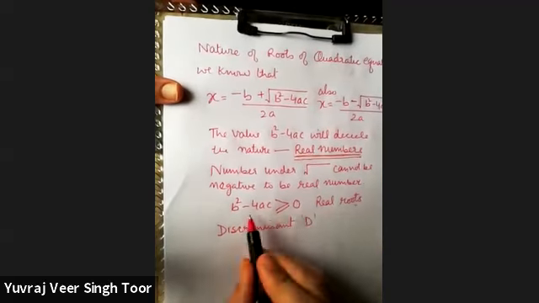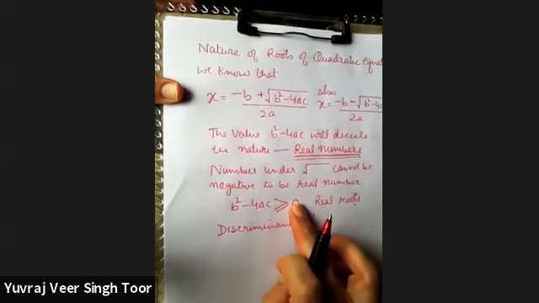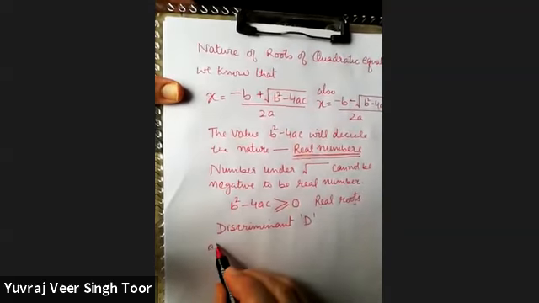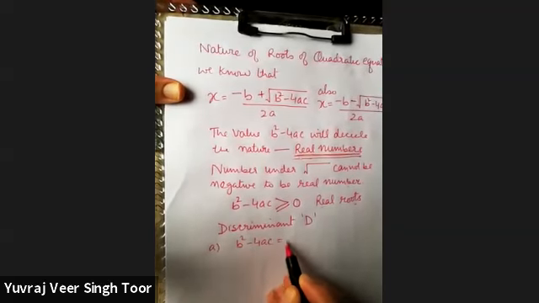For the roots to be real, it has to be greater than या तो positive number या 0. So we have two conditions in that. Let us see if it is equal to 0.